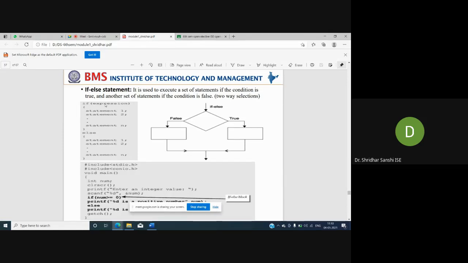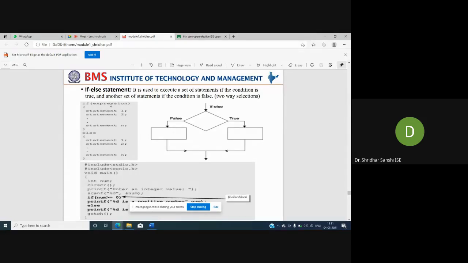If it is true, then the instructions within the if curly brackets will be executed. Else means if the expression is false, then I will execute this other set of instructions. At any particular moment, I will not execute all the instructions, only one set based on the result of the expression.